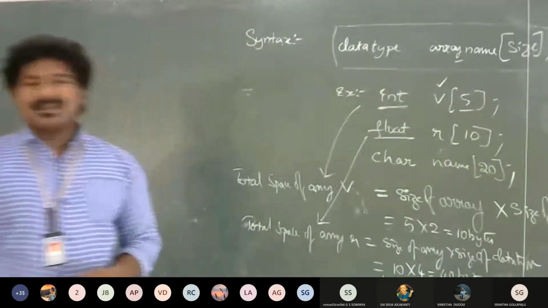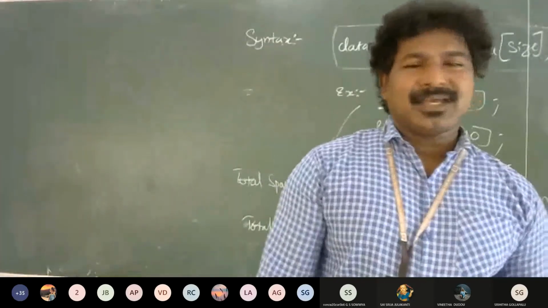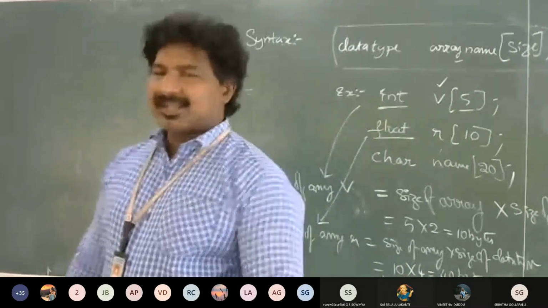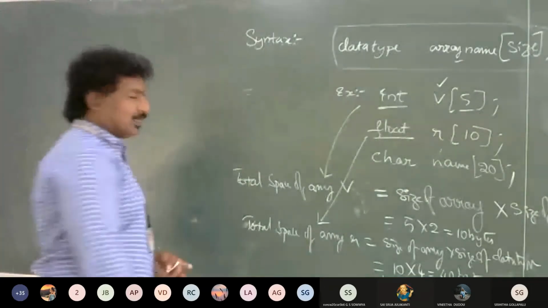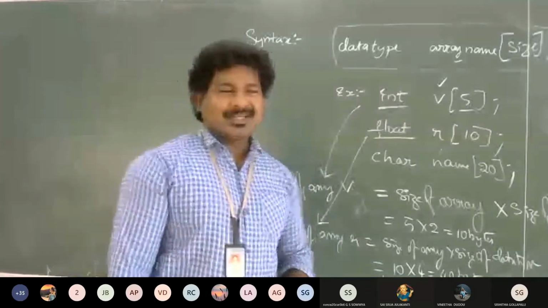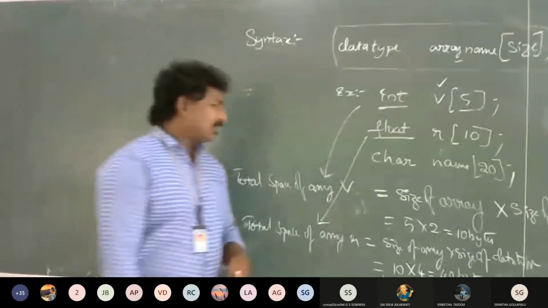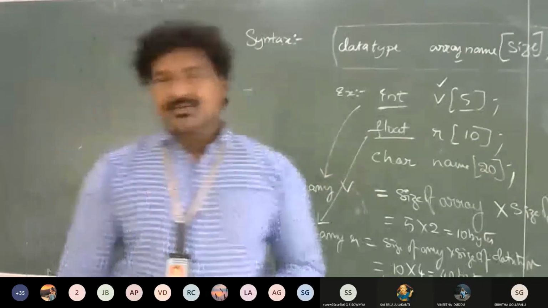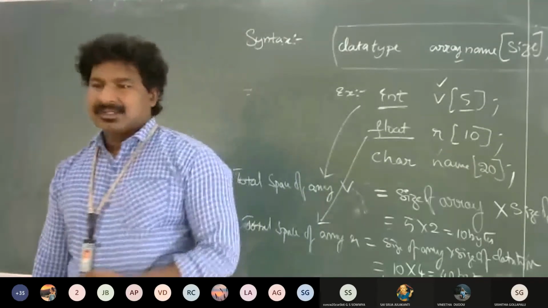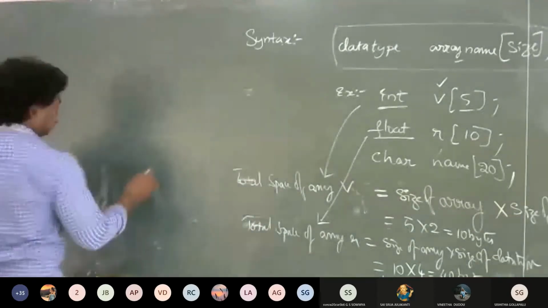Total space of array equals size of the array into size of the data type. So in this example, that is size 5 into size of integer 2, which is nothing but 10 bytes. Further, draw a figure.